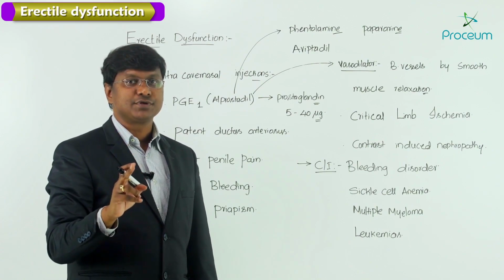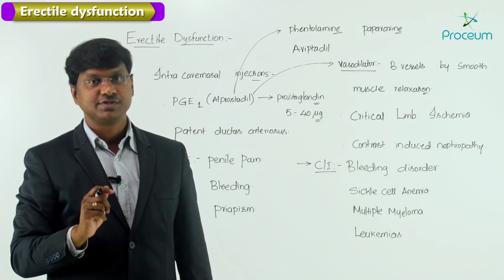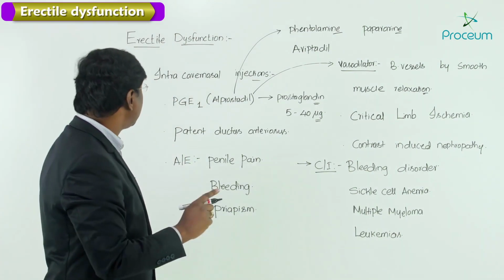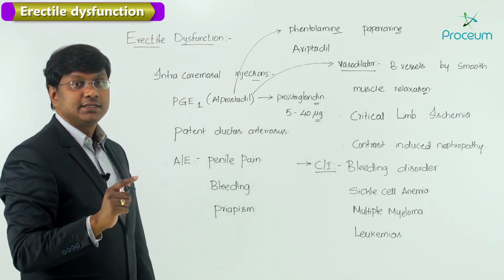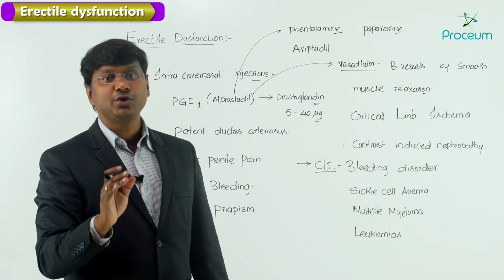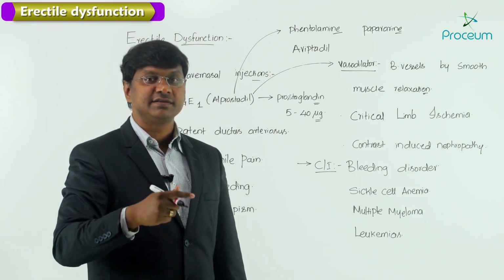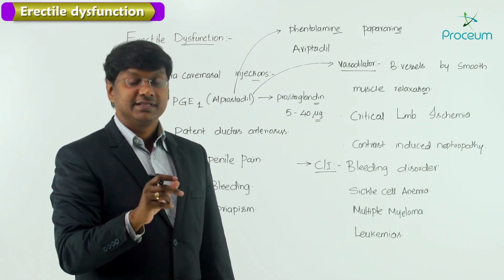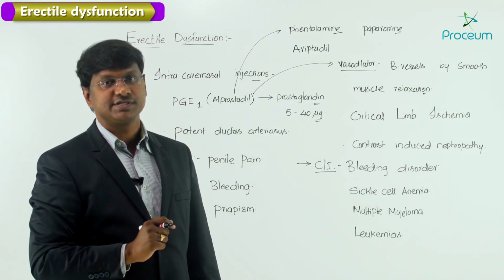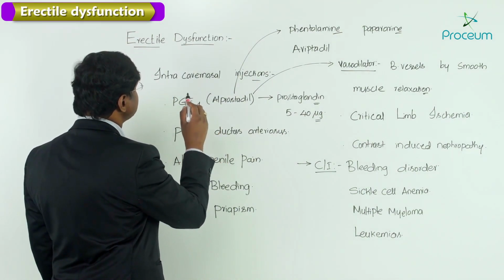So please remember, alprostadil is a PGE1 analog, the dosage is 5 to 40 micrograms, and it is given as intracavernosal injections. A very important point is that the injection of the alprostadil is independent of an intact nervous system, whether the nervous system is intact or not. So in what clinical conditions do we use this alprostadil?